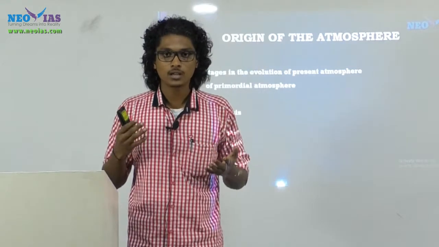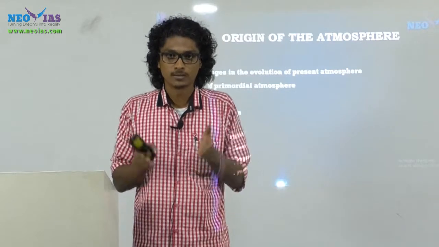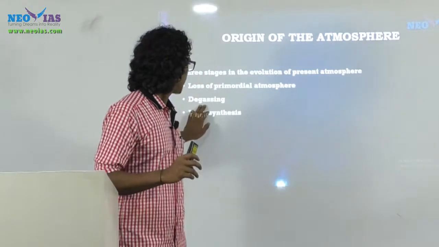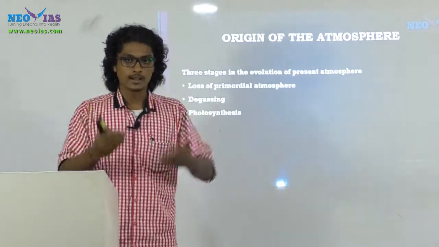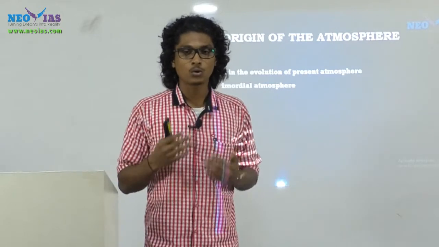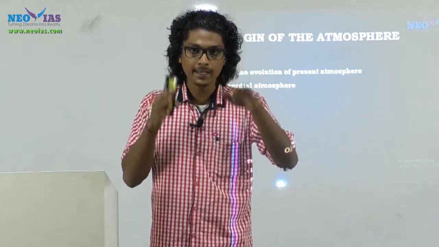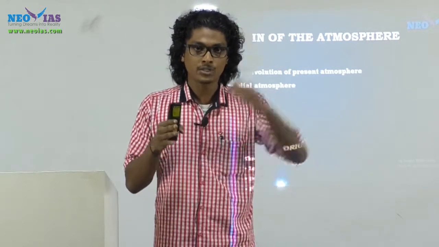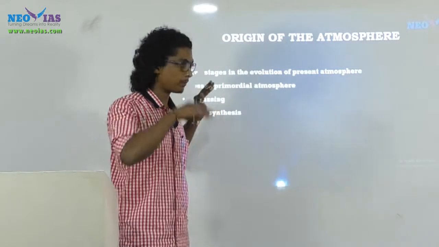So if they ask whether solar wind has any influence on the evolution of the atmosphere? Yes, right? So next is degassing. This term means ejecting gases. So when the earth began to cool down, the gases, especially water vapor and carbon dioxide from the interior of the earth, began to eject towards the atmosphere. And the present composition of the atmosphere is mainly due to this degassing. So again, remember this term.